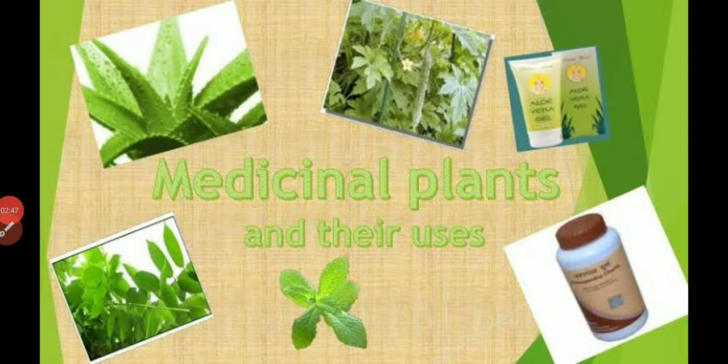Now we will study about the uses of leaves. Leaves are very important for us. We eat leaves like spinach, lettuce, cabbage. Do you eat? And leaves like neem, basil, aloe vera, such types of leaves are used as medicines. Do you know this one? Such types of leaves are so important. They can be used as medicines.